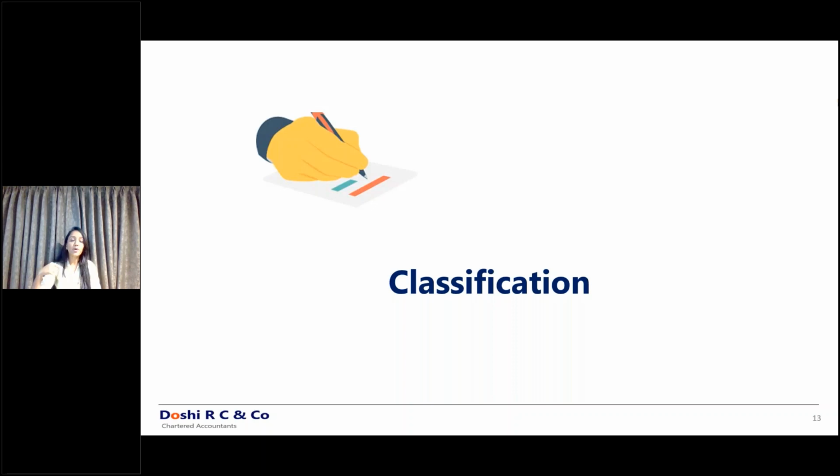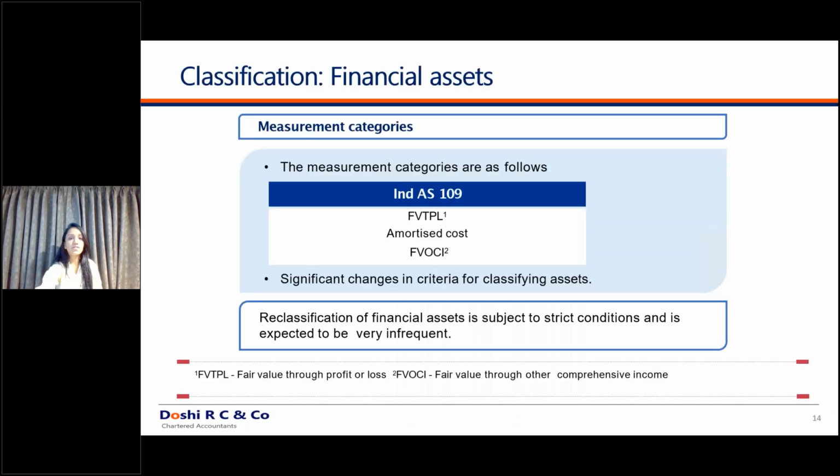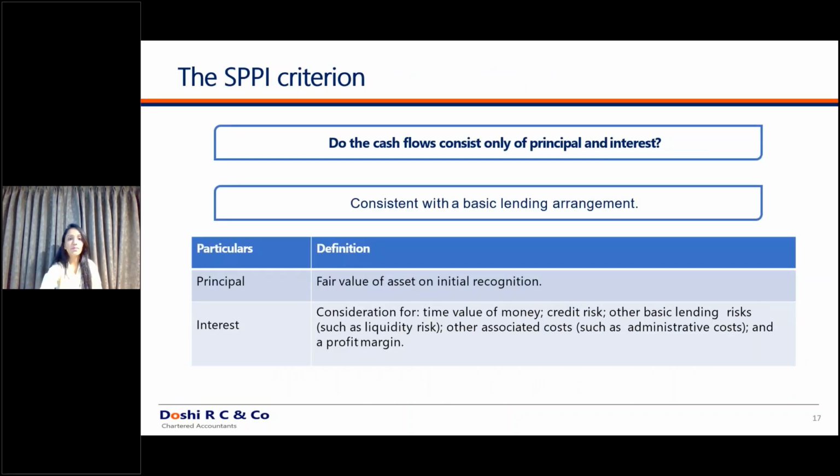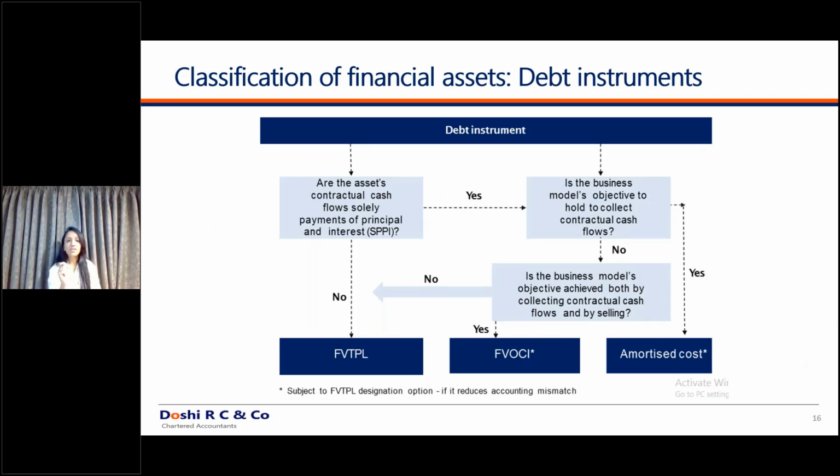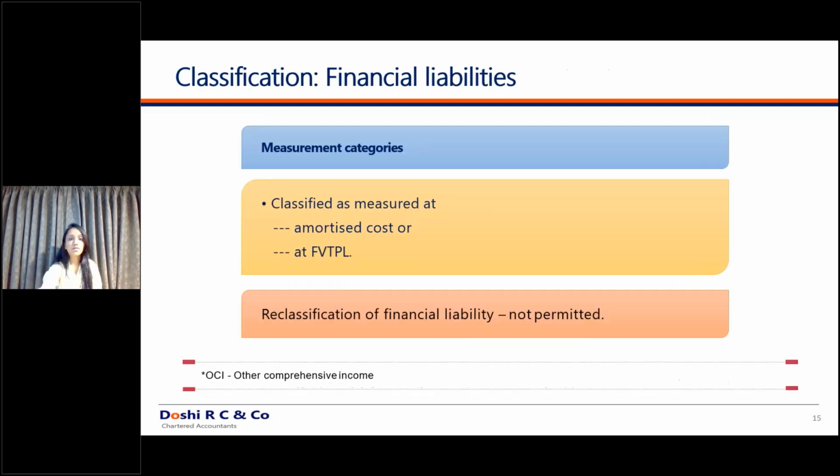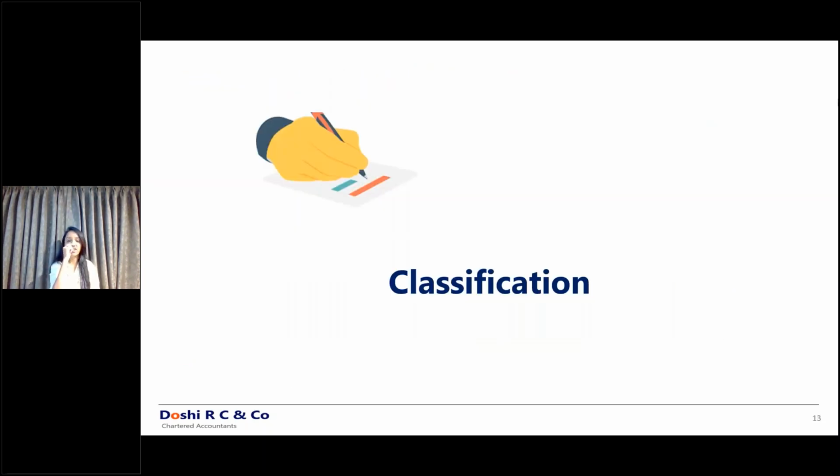In the first case, I am purely going to wait till the end of the tenure, collect the entire interest portion, and collect the entire principal portion at the end. In the second, I will collect interest and I might sell the debentures in between the tenure. So what to do in those cases? What are these two things? There are two concepts. We'll discuss them with the slide decks, so it will be better to understand. The first is solely payments of principal and interest, and the second concept is hold to collect. So understand these two concepts in detail.